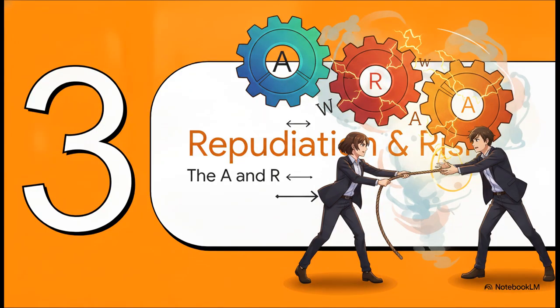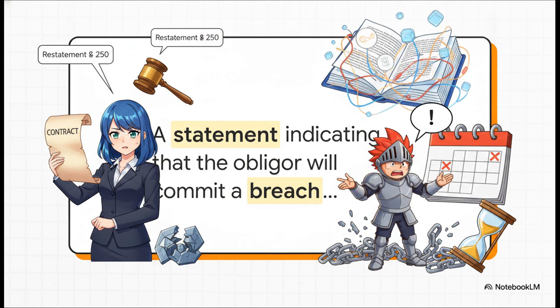The A and R. Let's see what happens to our framework when a party threatens to walk away early. That brings us to anticipatory repudiation. When you're writing your essay, you definitely want to drop this black letter law from Drake versus Wickwire and Restatement Section 250. It says an anticipatory repudiation has to be an absolute and unequivocal announcement of non-performance before the due date. Just expressing some anxiety? Yeah, that doesn't count. It has to be a crystal clear, definitive, I will not perform.